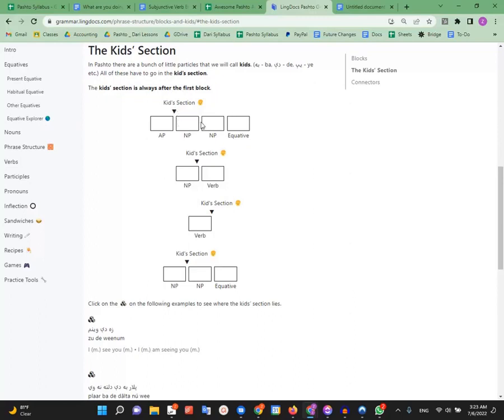Now, if you remember grammar and you had good grammar in high school or college or something, then you might remember something like adjective phrase or adverb phrase, noun phrase, those types of things, okay? So basically, the kids section is after the first type of phrase. So this is the adverb phrase, that's what AP stands for, and the kids section would go here.